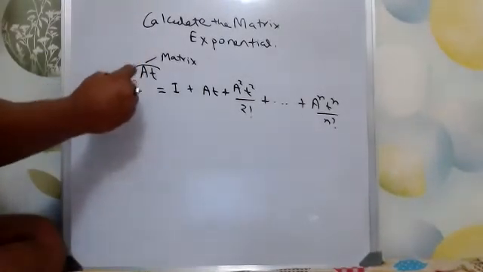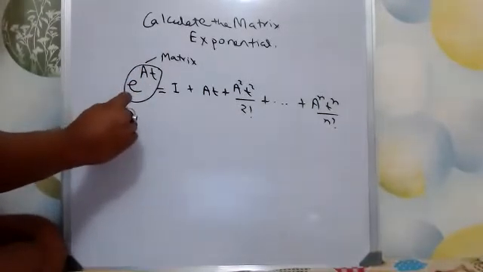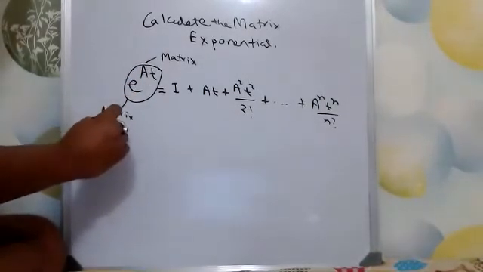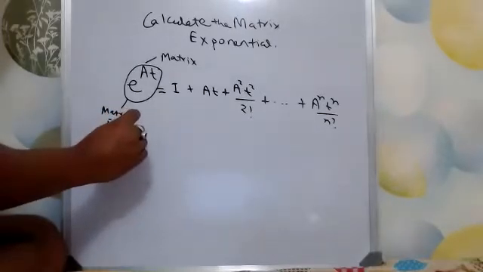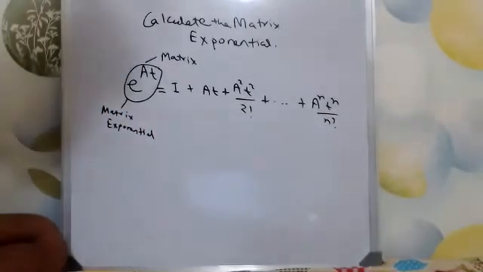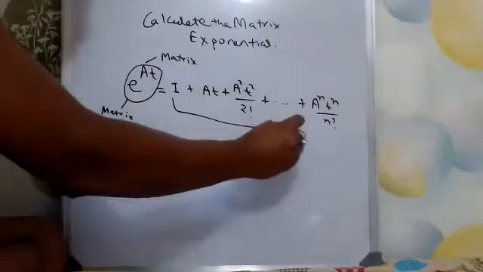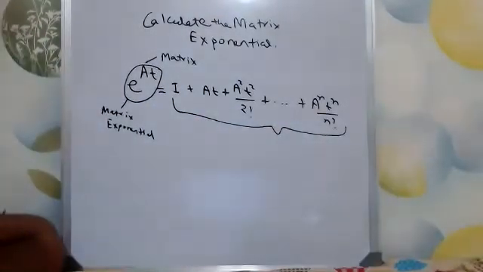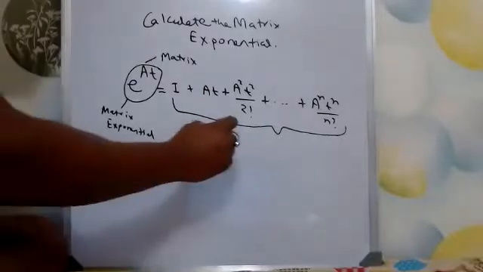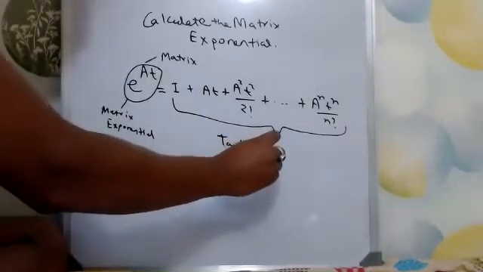Remember, this whole term is called the matrix exponential, and the expansion of the matrix exponential is called the Taylor expansion of the matrix exponential.